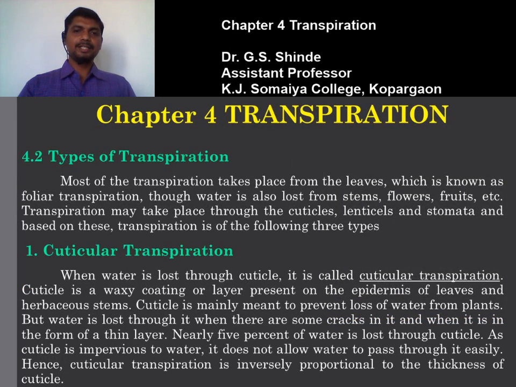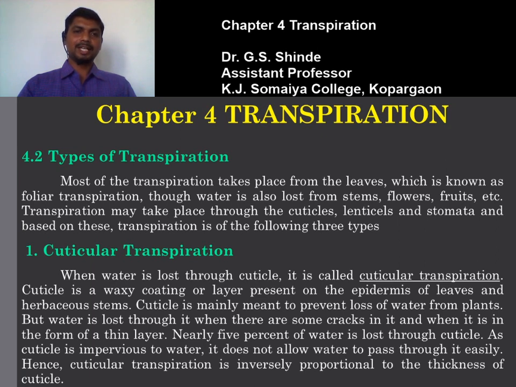Most of the transpiration takes place from the leaves that we saw in this demonstration experiment, which is known as foliar transpiration. So when the transpiration takes place from the leaves, it is known as foliar transpiration. Though water is also lost from stems, flowers, fruits, etc. Transpiration may take place through the cuticles, lenticels and stomata, and based on this transpiration is of the following three types.